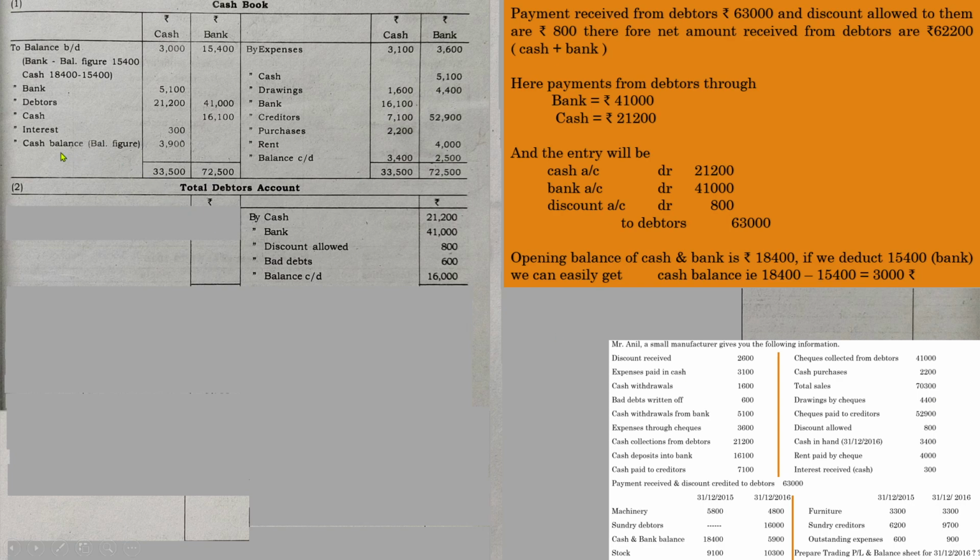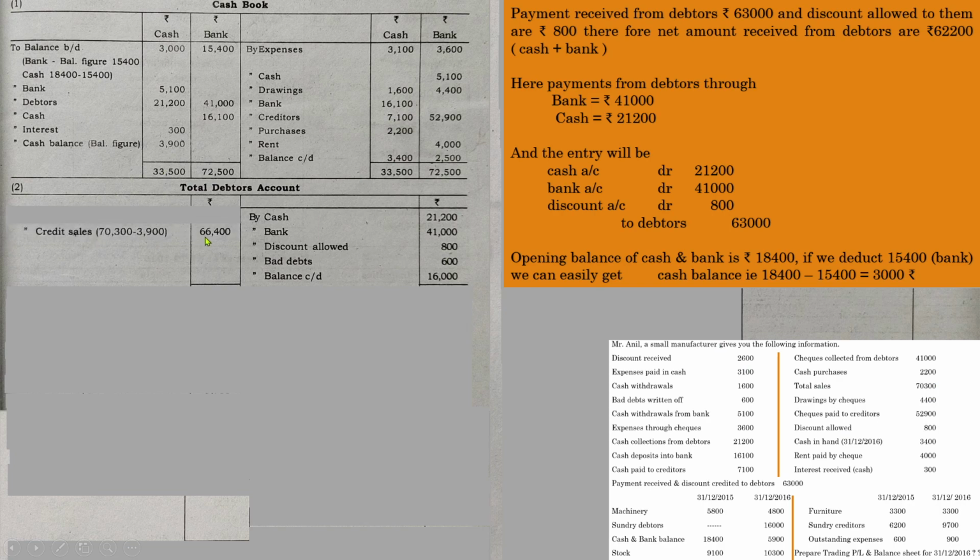And just now we have computed the amount of cash sales. So total sales is this one and cash sales is this one. So the amount of credit sales will be the difference between these two amounts. That is total sales minus cash sales, you will get credit sales. So we have got one more item